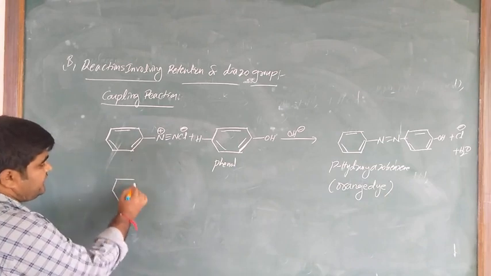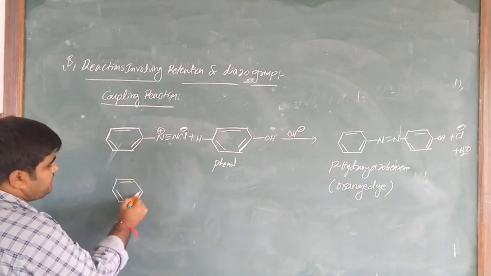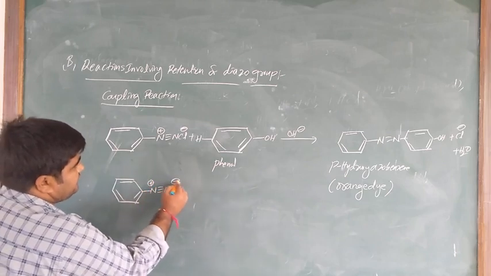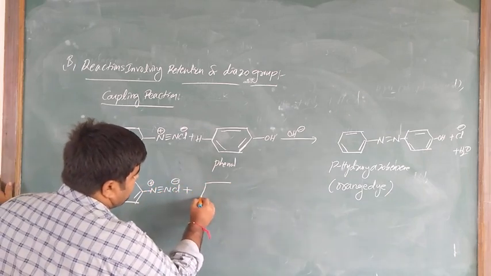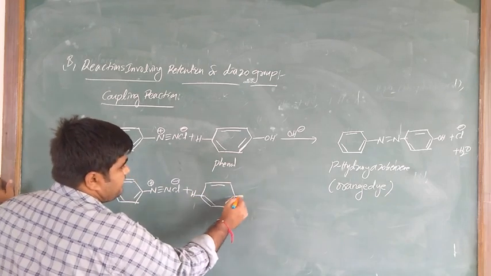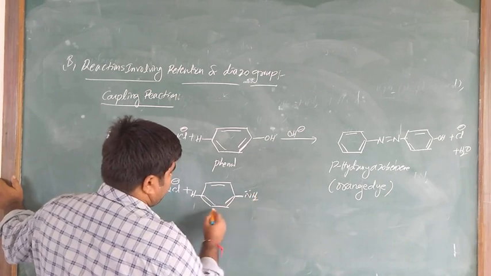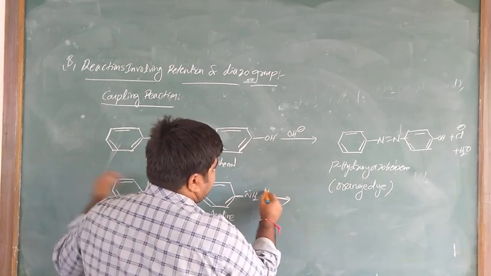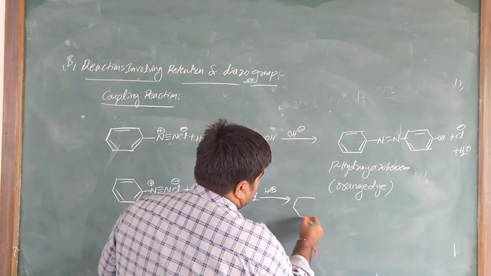It is similar. Benzene diazonium chloride salt reacts with amines, here aniline, in the presence of acidic medium to produce what?